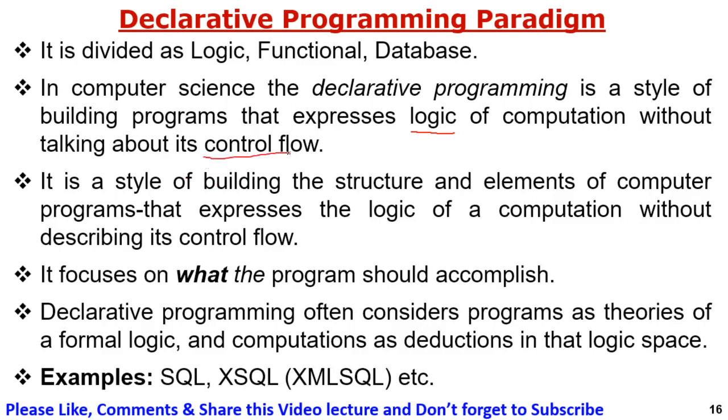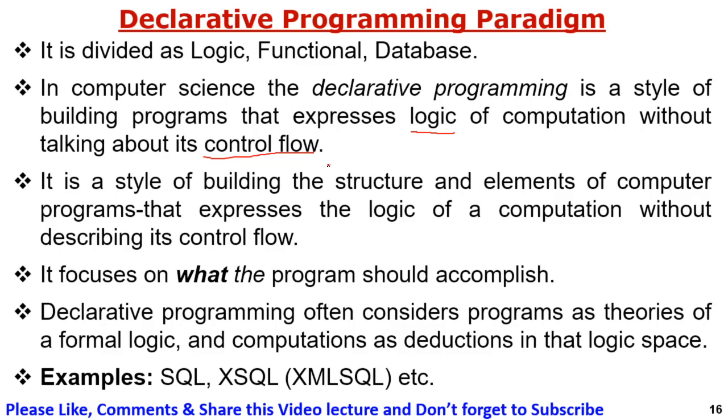So we are not maintaining the flow of control, we are just maintaining the logic of how the computation will be performed. That is the main target of declarative programming. It is divided into three types, one of which is logic.